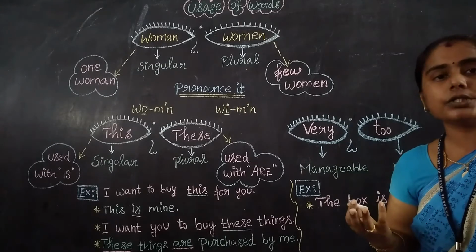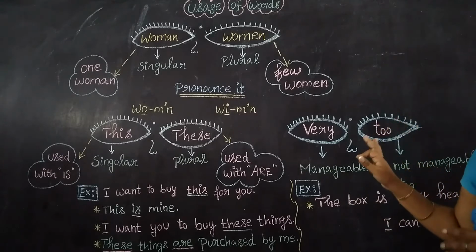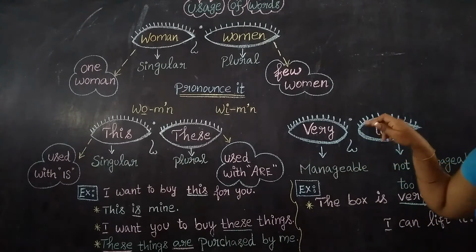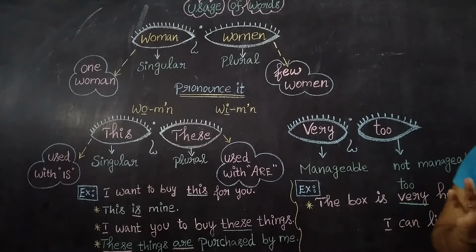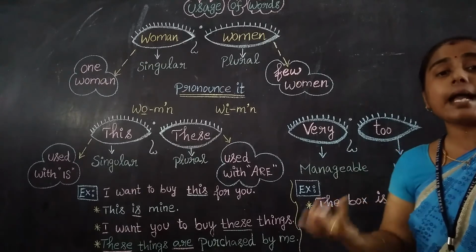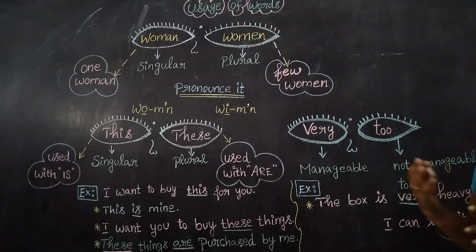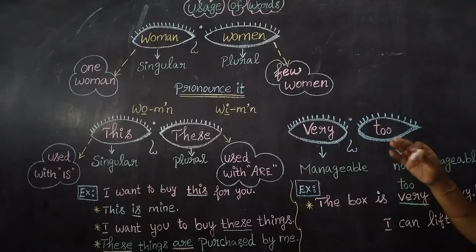Because I can manage it. Because it is controllable, right? So while talking about "too", yes, the box is too heavy. I cannot lift it. That is, I cannot manage it because it is uncontrollable. That's it.